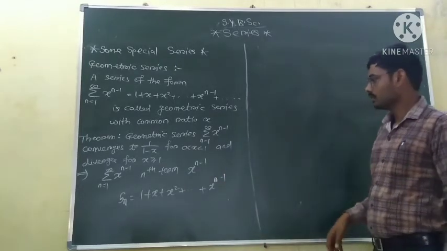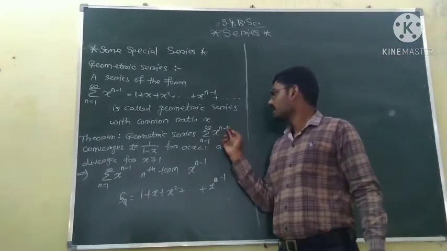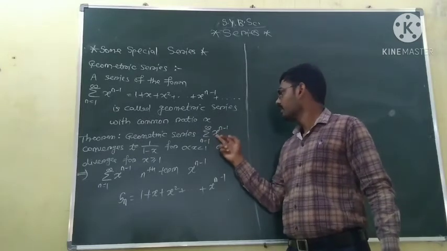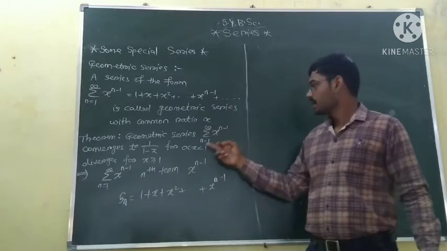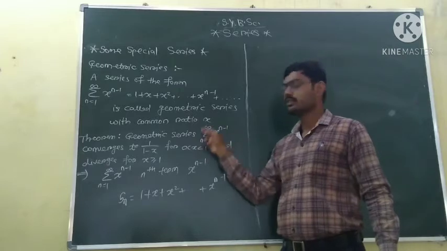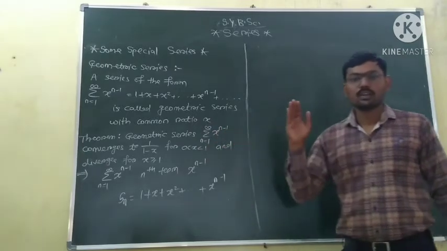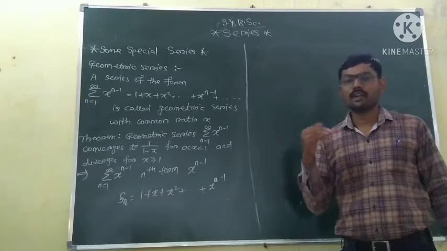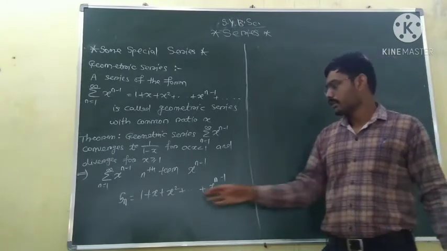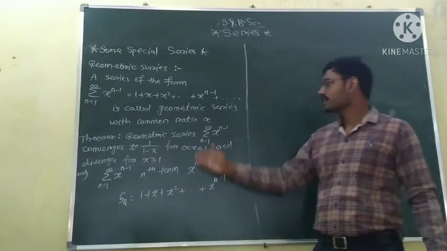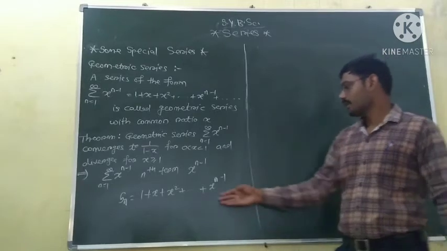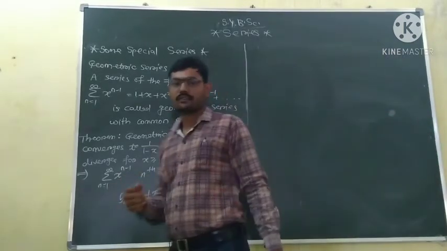First we note that since this is a geometric series and x is always greater than or equal to 0, it is a series of non-negative terms. To prove a series of non-negative terms is convergent, we just have to prove the sequence of partial sums is bounded, because it is already monotonically increasing.